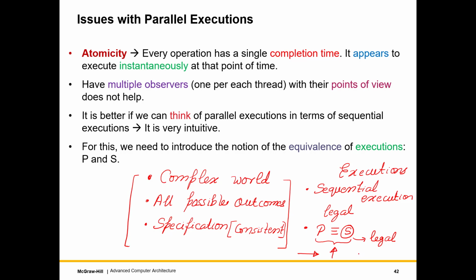So what is our aim? Our final aim is to establish some sort of a control, some sort of an order over what seems to be a very disordered situation where all possible executions and outcomes and messages are allowed. We need some sort of a correctness framework. So we have taken some baby steps towards it. We have looked at executions, we have looked at a parallel execution, and we have looked at what it means for it to be equivalent to a sequential execution. Over the next few slide sets, we will extend this formalism to a full-scale memory model.